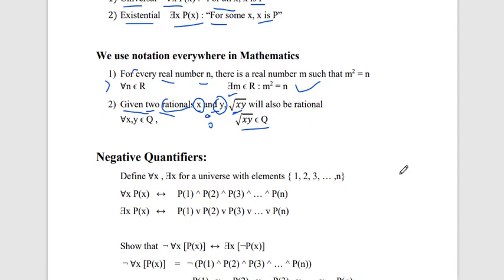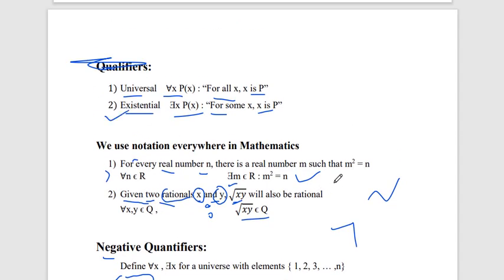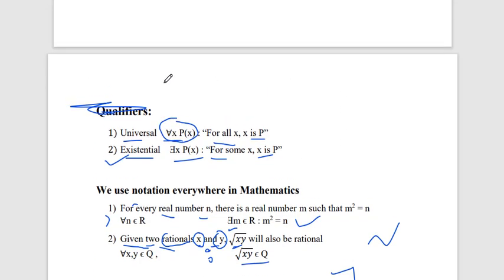Okay, now let's move to our new topic, negation of quantifiers. Here we use the definitions of the universal and existential quantifiers. Now, if we want to write for all x, P of x.